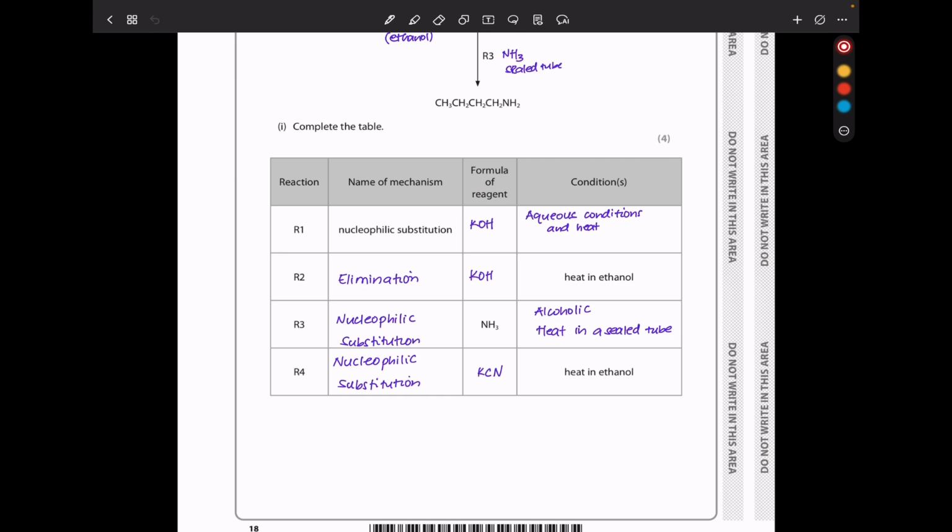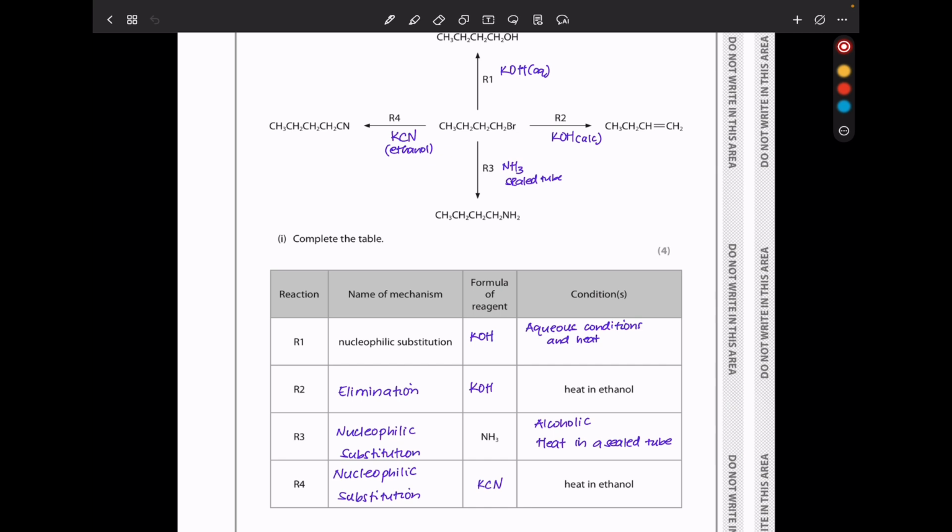Like I've already said, reaction 1 is going to be a nucleophilic substitution reaction with potassium hydroxide, or it could be sodium hydroxide, but the conditions are going to be aqueous and there is need to heat. The second reaction is elimination. A Br and a hydrogen are going to be lost. So here we'll need potassium hydroxide, but it has to be heated in presence of an alcohol.